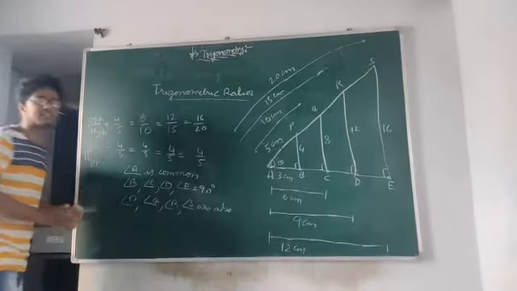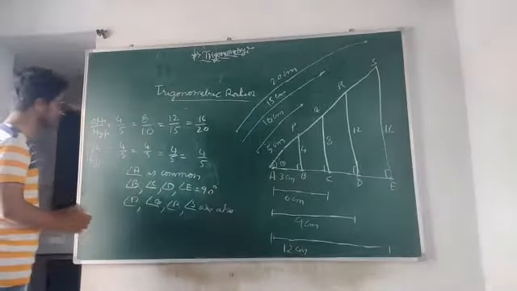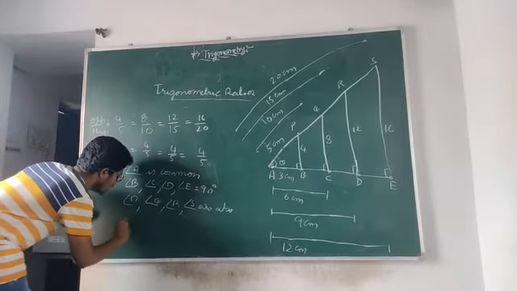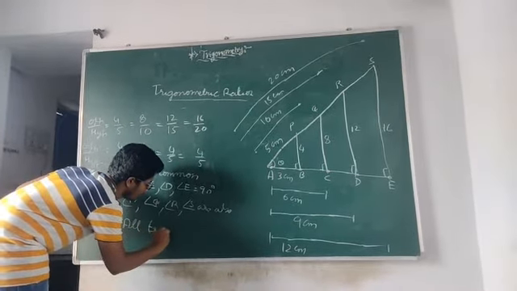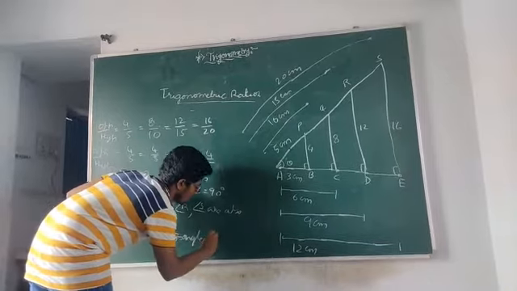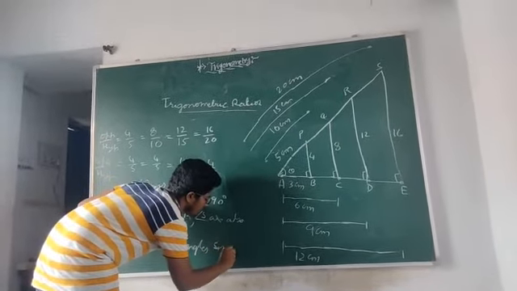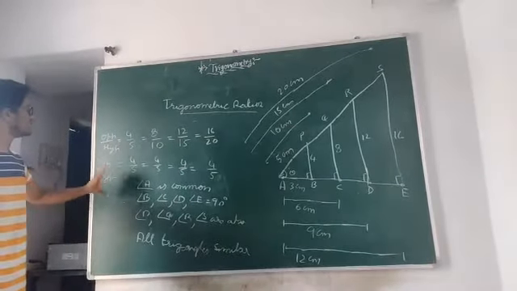So hence we can say that all these right angle triangles are similar.